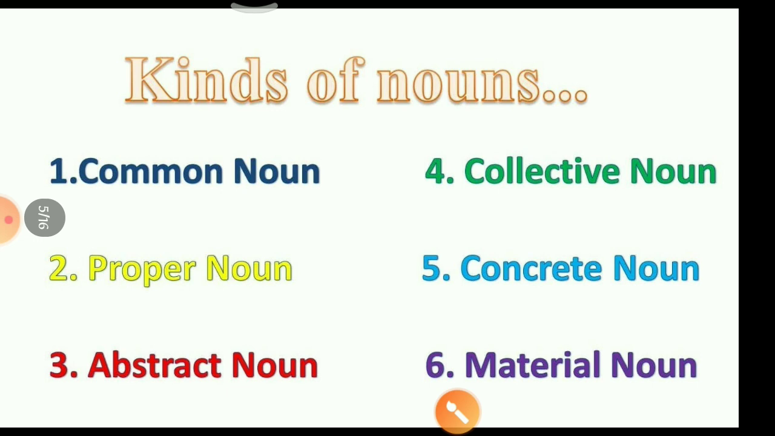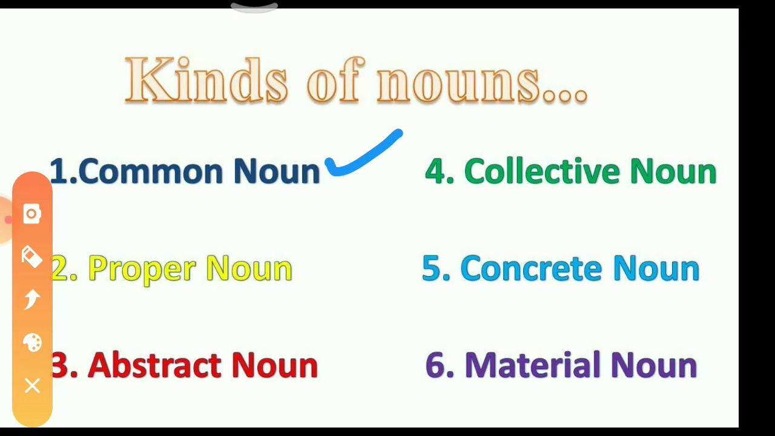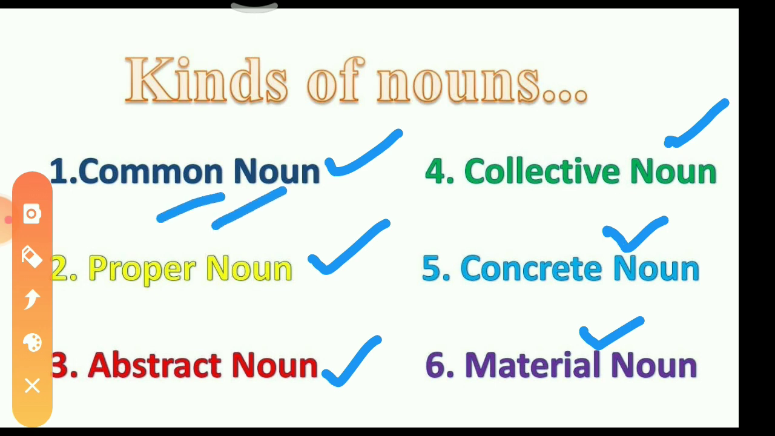Friends, now we will study about kinds of noun. Almost we have 6 to 7 kinds of noun, and they are: first is common noun, proper noun, abstract noun, collective noun, concrete noun, and material noun. So 6 kinds of nouns are there, and among them we will study common noun today. Let's start. So let us learn one by one.